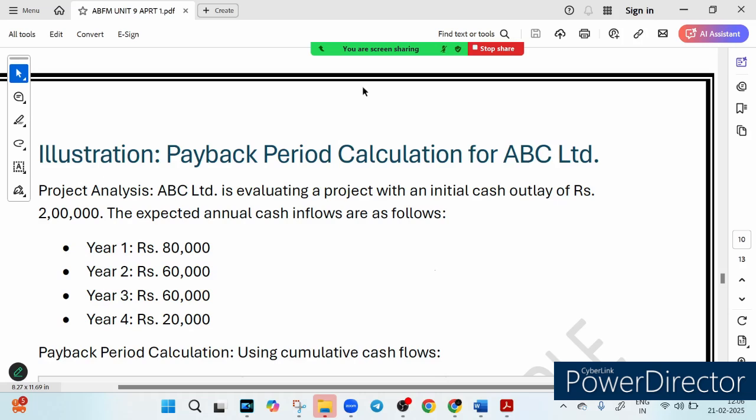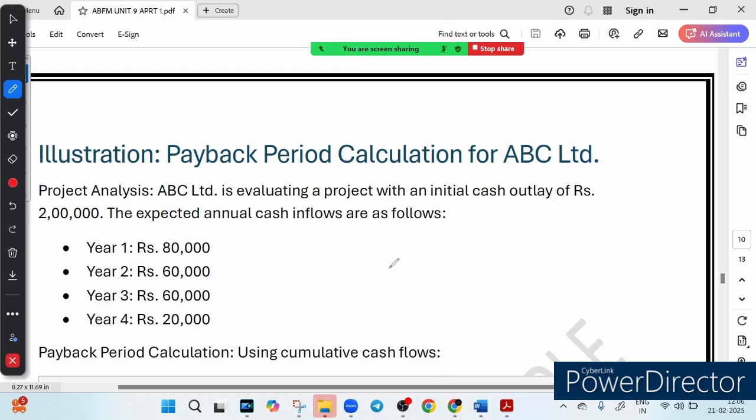Imagine you are the financial manager of this ABC Limited and your company is considering investing rupees 2 lakh in a new project. But before you approve it, you will want to know one key thing: how long will it take to recover the investment, right? So that is where payback period comes into the picture. Let's break it down step by step.